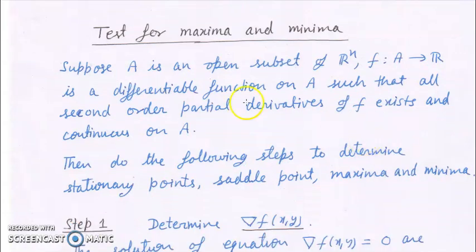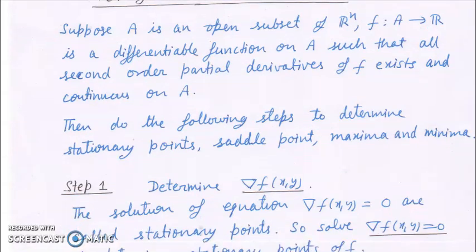Again, suppose A is an open subset of R^n, and f is a differentiable function from A to R such that all second order partial derivatives of f exist and are continuous on A. Then we will do the following steps to determine stationary points, saddle points, maxima and minima of the function.